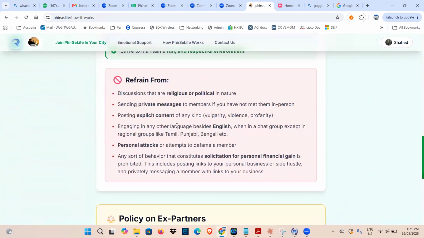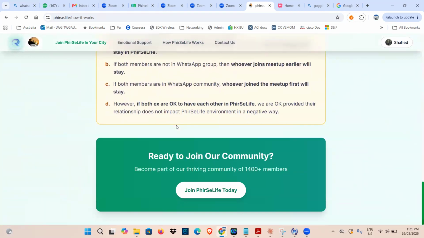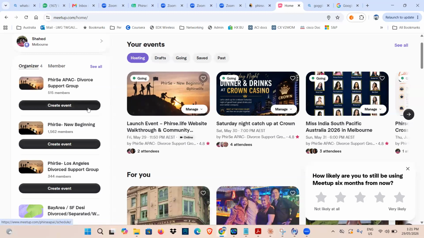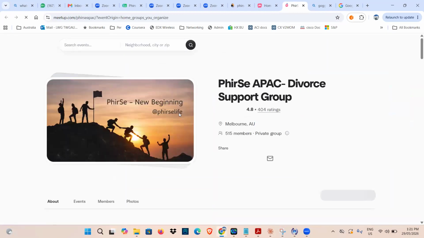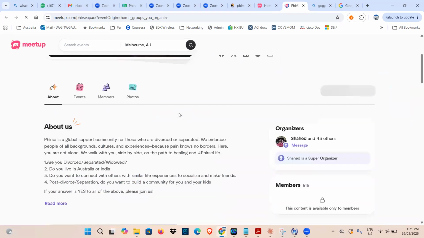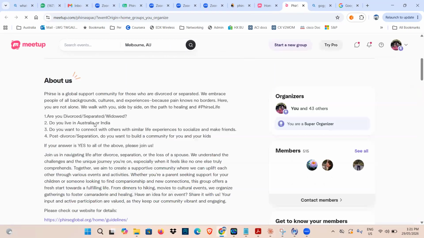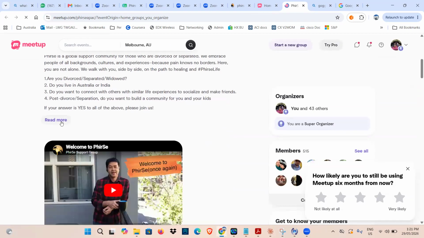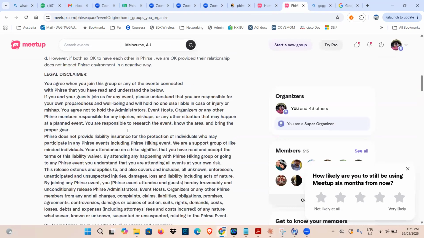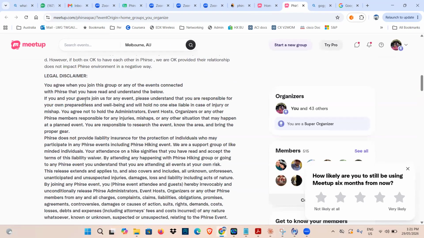One thing that I think was missing here is the legal disclaimer. This one will be important for us. Here, legal disclaimer, it is here.